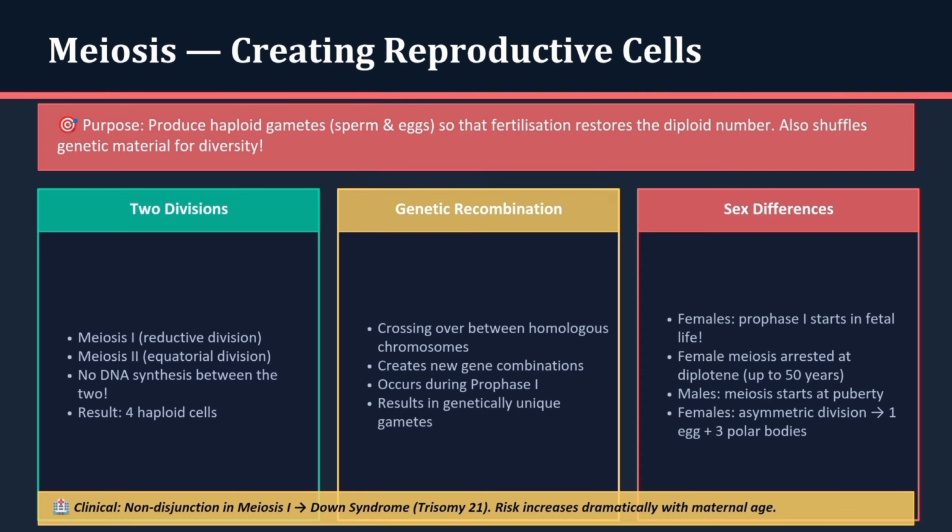Now let's move to meiosis, a specialized type of cell division that creates reproductive cells like sperm and eggs. The main purpose of meiosis is to reduce the chromosome number from diploid to haploid, so that when fertilization occurs, the normal diploid number is restored.